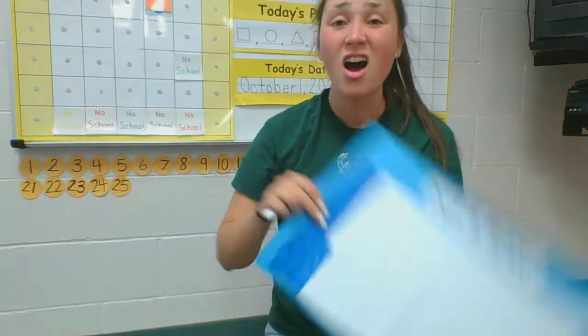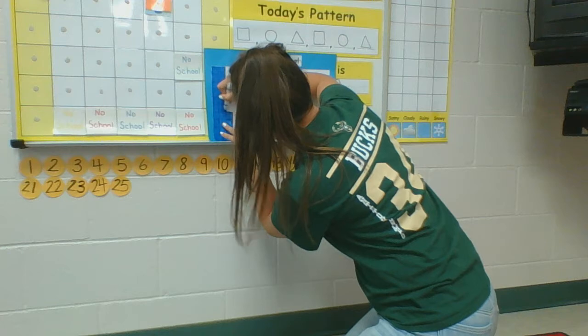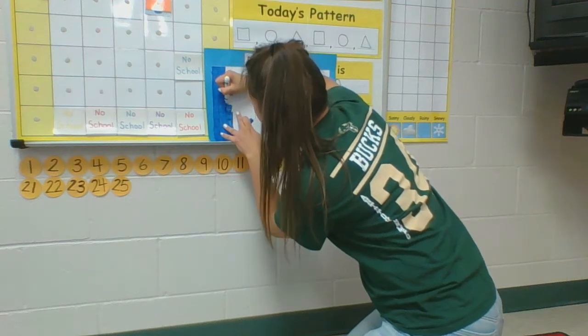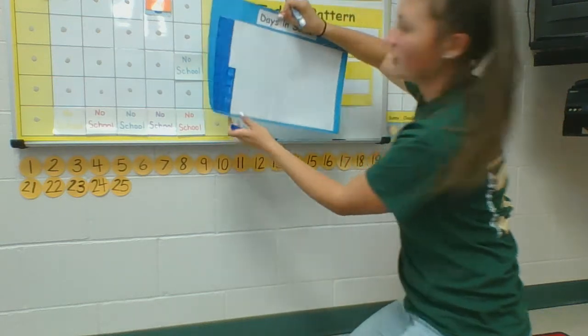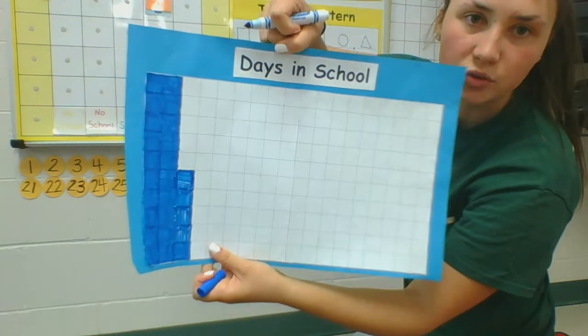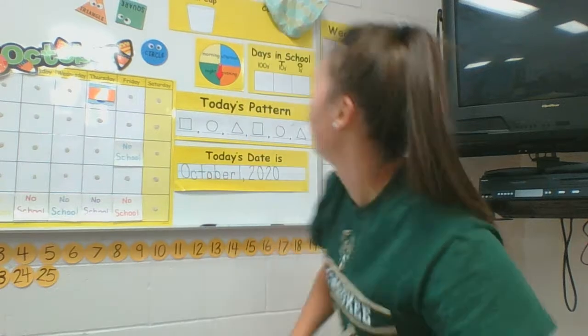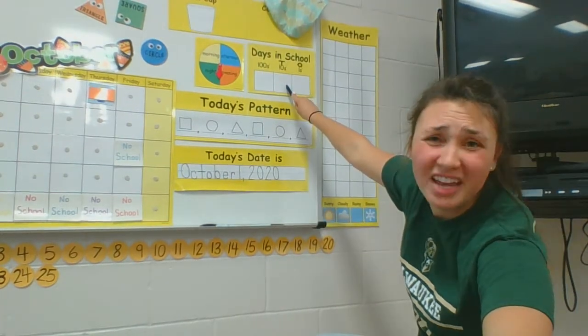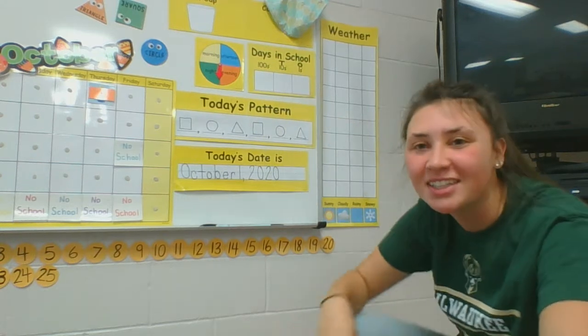Very good. Next, we have, as always, our chart, which I will color in for you. 25, just doing that square, no other ones. And now you can see. And to finish up our days in school, how many groups of 10 do we have again? 25. How many groups of 10?